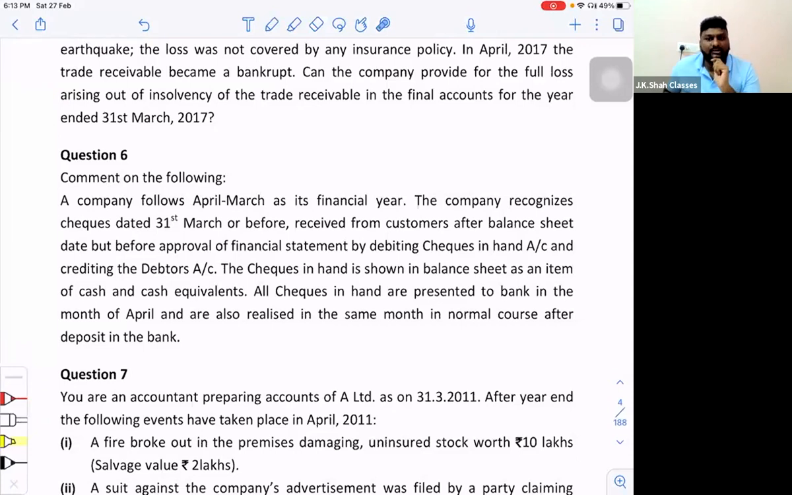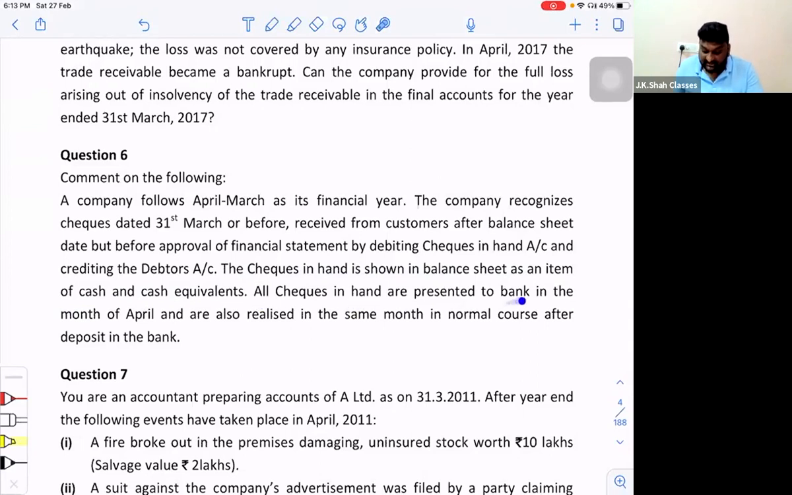So what the company is doing, since they collected the checks in April, but dated it is March, they are accounting all these checks in the month of March only. By debiting checks in hand account and crediting the debtors, means showing that the amount is collected from the debtors. So they credit the debtors and they are cancelling the debtors, and they are showing checks in hand. And they are showing this checks in hand as cash and cash equivalents. The checks in hand is shown in the balance sheet as an item of cash and cash equivalents.